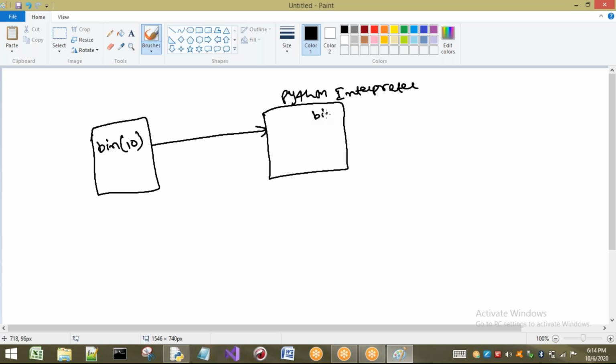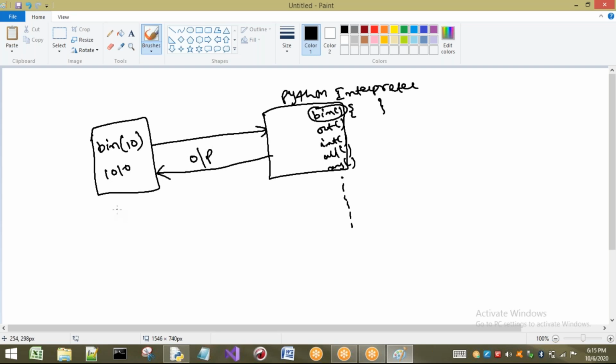Internally it already has bin, oct, int, all, any, and many other inbuilt functions. So your Python interpreter already knows what bin means, so it will take that value and execute this function. It is going to return the output, for example 1010. Here it is completed.